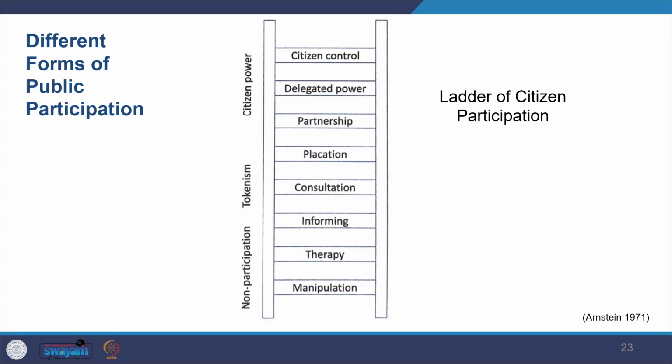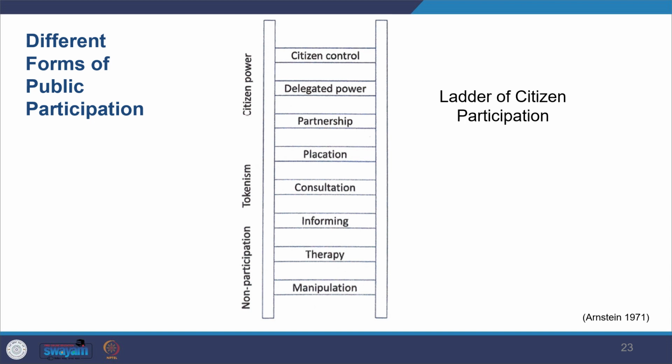Now looking at the different forms of public participation, we'll look at Arnstein's ladder of citizen participation. Many of you must be aware of this concept by Arnstein about what kinds of forms of citizen participation there are. Through her concept, she identifies 8 rungs on a ladder of citizen participation, ranging from non-participation through tokenism to citizen power.